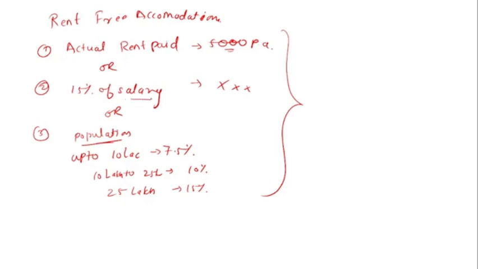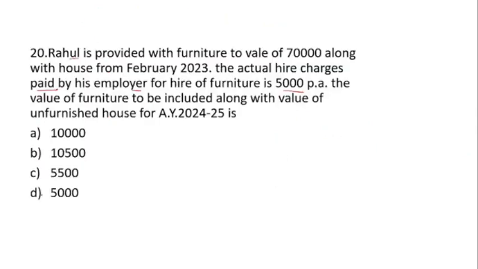We don't know about the salary, and we don't know about the population, so we are unable to calculate it. So according to this question, whichever is lower, that is 5,000. According to this question, we will have only the information of the 5,000, the actual rent paid by the employer. So 5,000, that is option D, is our correct answer.